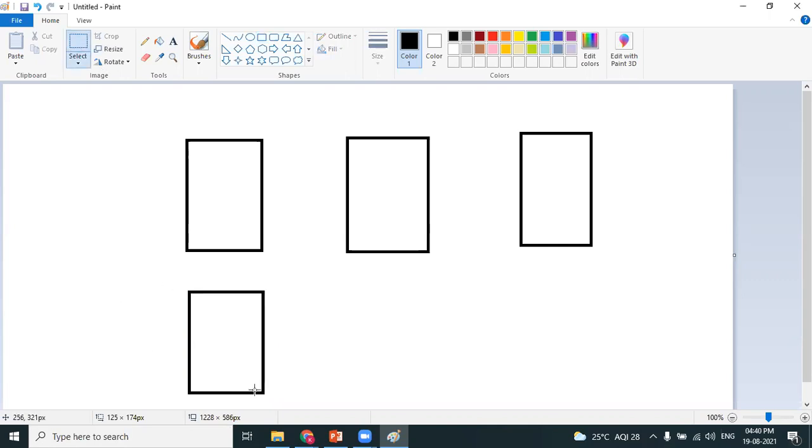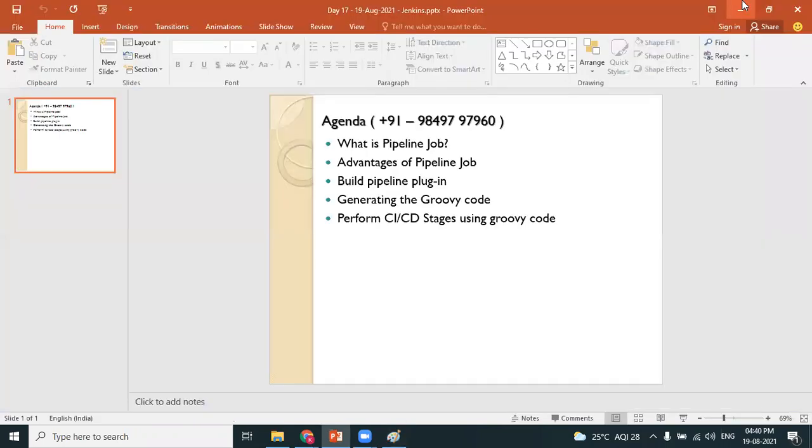Sir, I have one doubt. From the previous class, the last 2 points, I think are pending. Create a new node in Jenkins and run this job on the node. We have done that, right? We have created a new node in Jenkins and we have run the job on the new node. The name of the node is my slave. We have done that. Okay, thank you, sir. I'll check the video. Please check it.